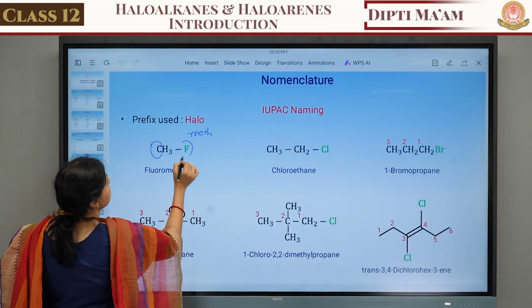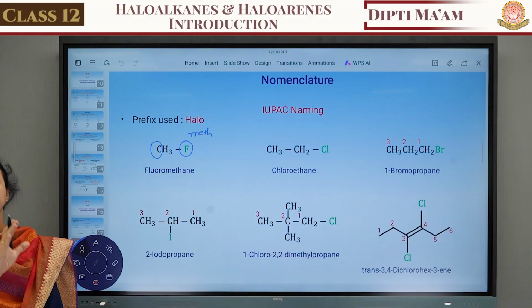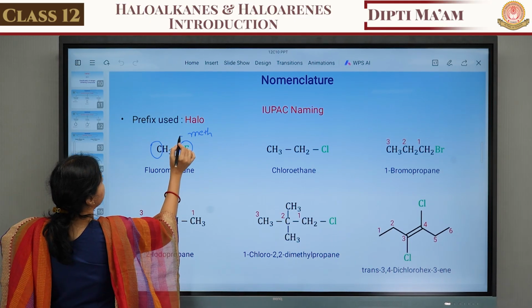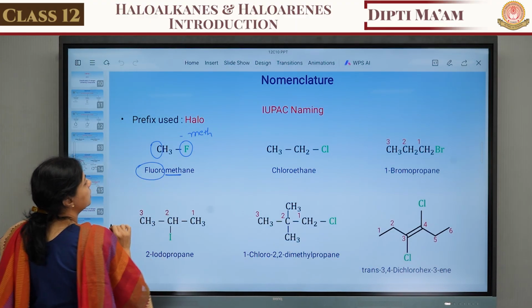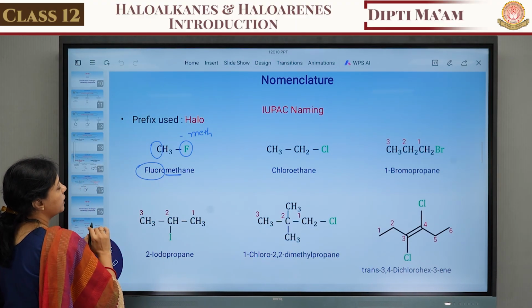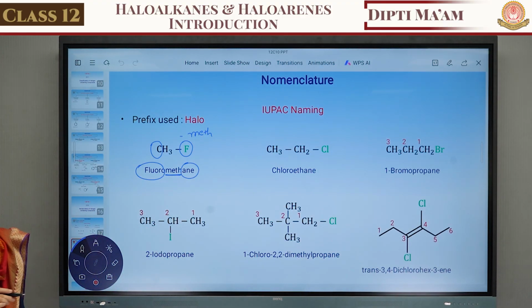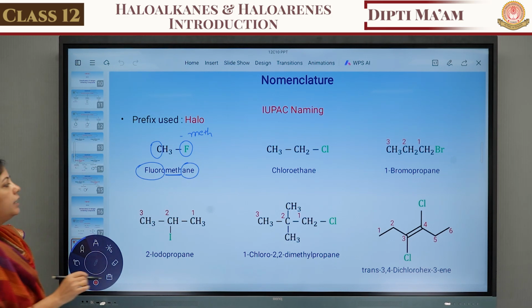But obviously a halogenated compound is there, so you are not using a suffix, you are using a prefix. So for the F, you write fluoro. Root chain one carbon, meth. All are single bonded, so you use ane because they are alkane compounds. If instead of alkane, suppose alkene is there, then you use ene.